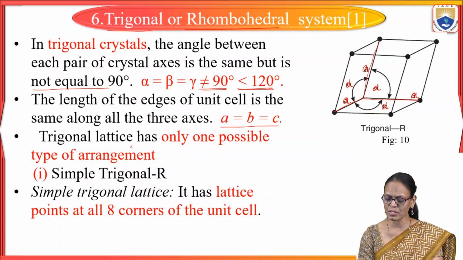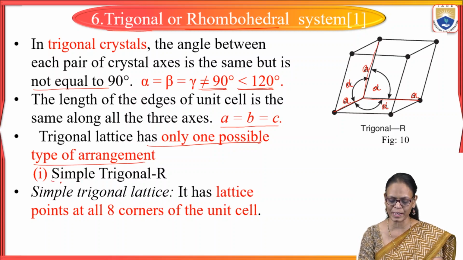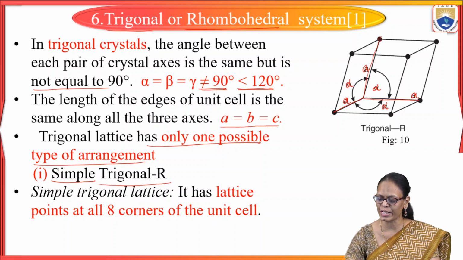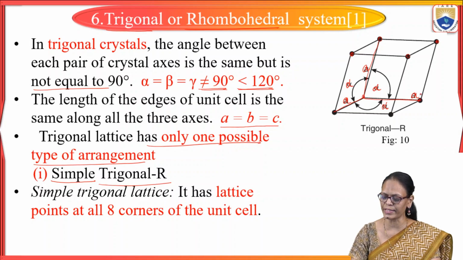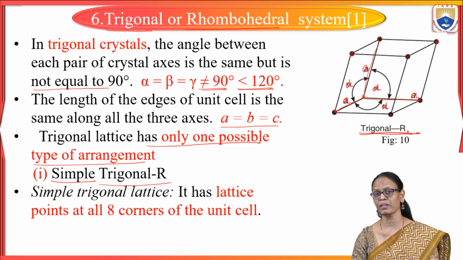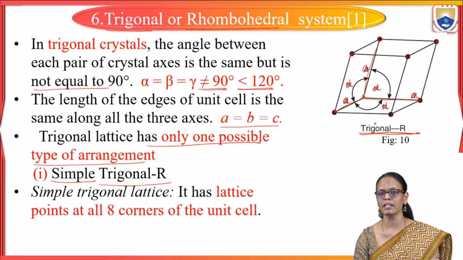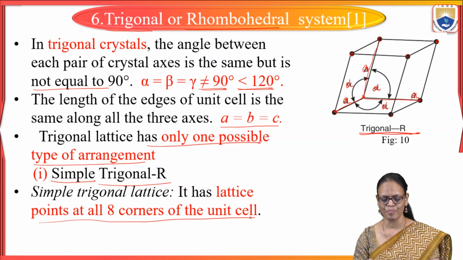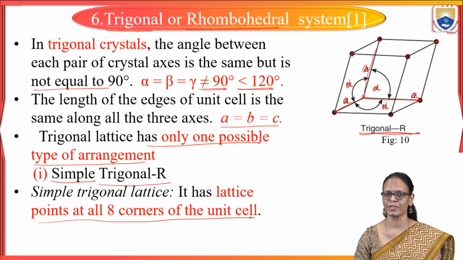Now, this also has only one possible type of arrangement, which is simple. Here we are calling it trigonal R. We have atoms only at the corners. Most of the time we call it primitive, but here we call it trigonal R, regular arrangement. So trigonal R, where we have atoms at all the 8 corners of the unit cell.